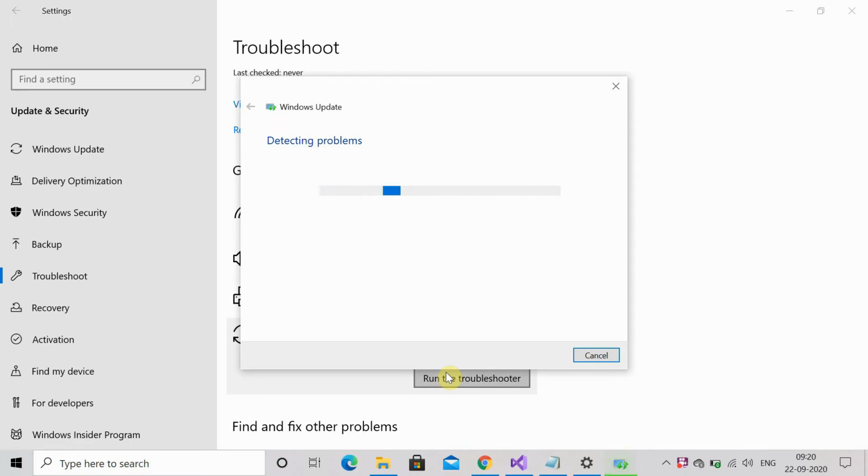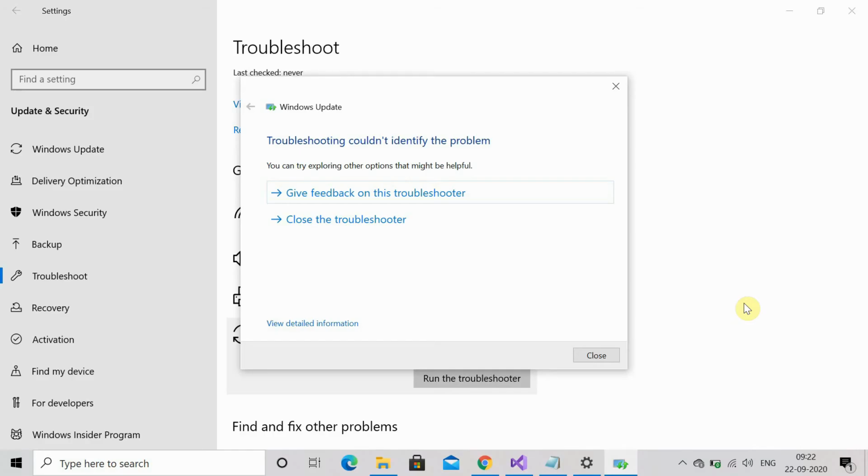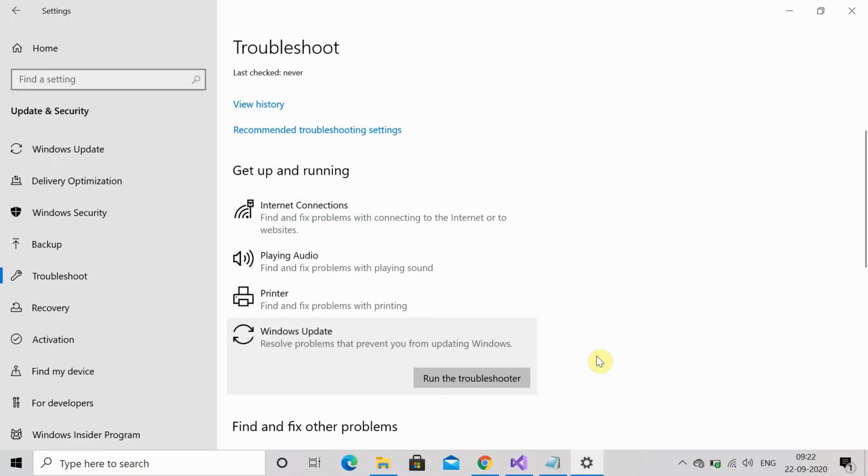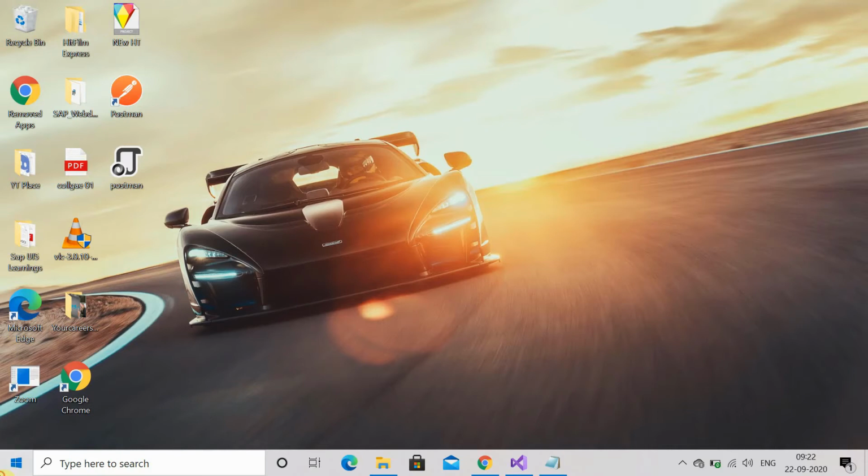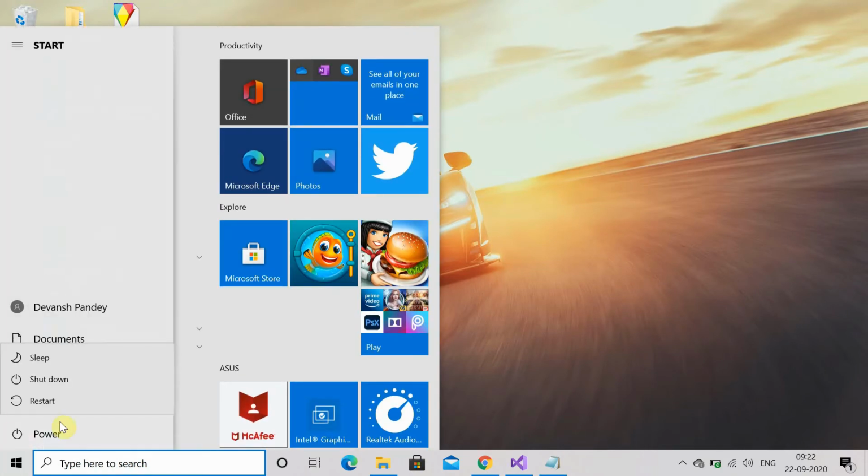Now I'm moving it forward to the final condition. Now after the troubleshoot you will receive a message like this. In my case, troubleshooting couldn't identify any problem, while in your case if it receives any error, it will give you that error. Try to fix that error, and after that you have to just close all these windows and restart your system. Once you restart your system, again try to do the Windows update and check if you are still getting that error or not. So this is the first method.